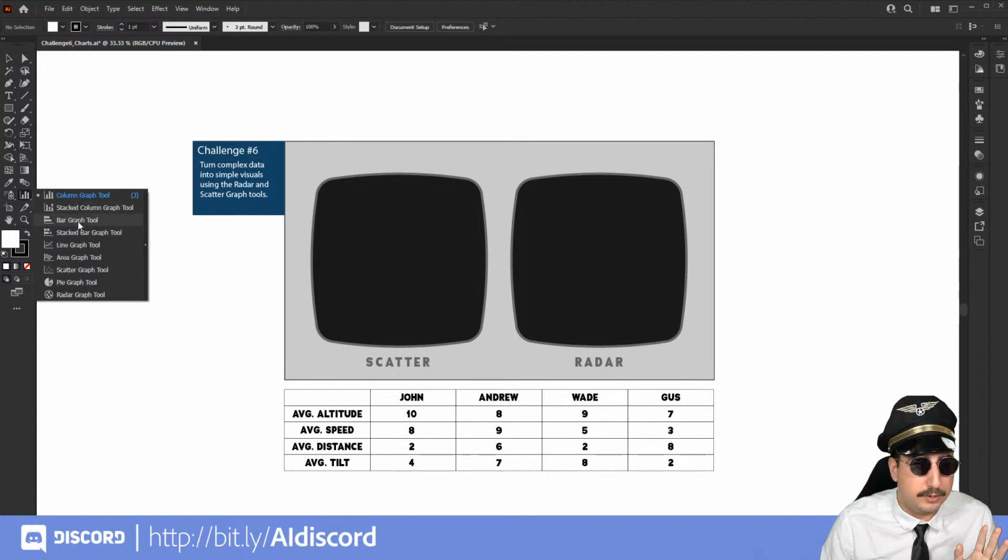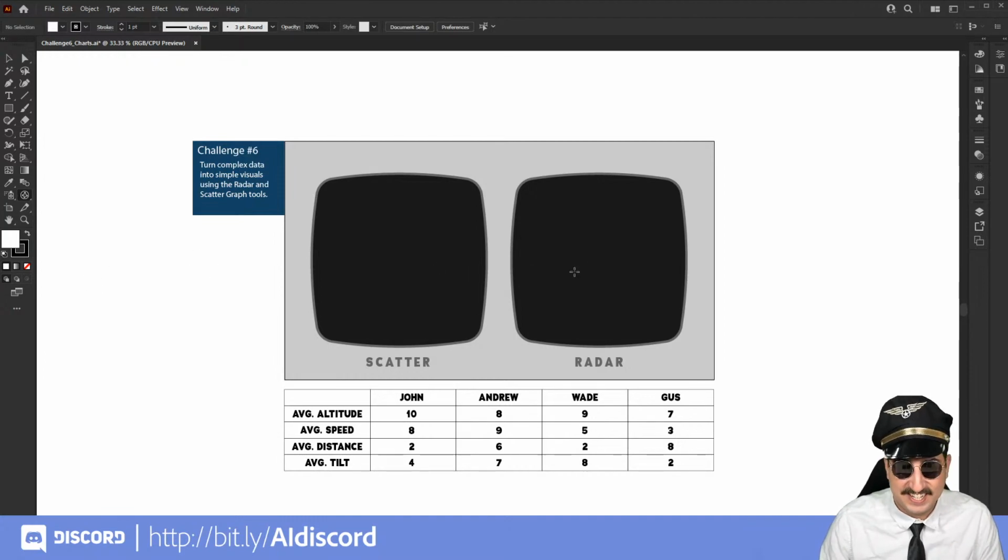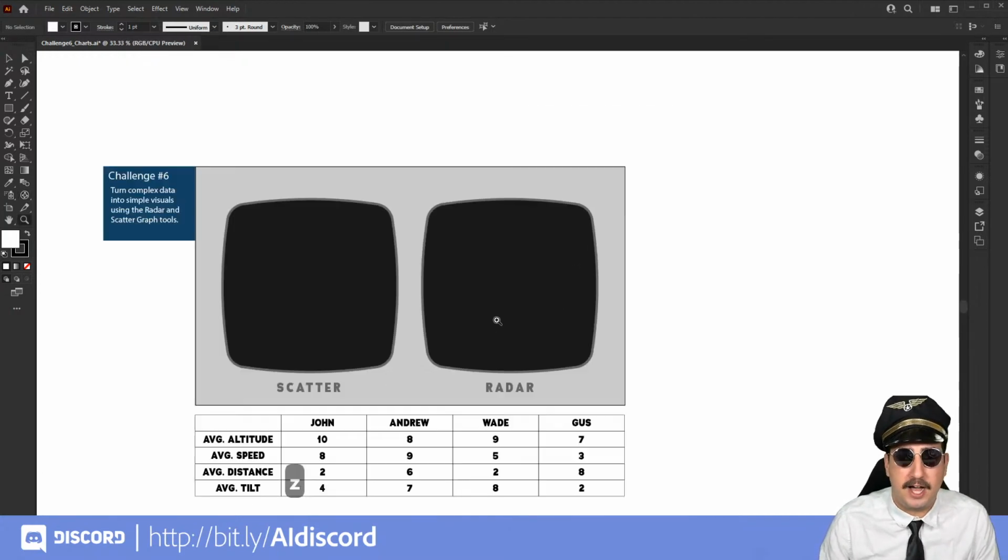You also may use the bar graph tool over here. We're not using those today. We're getting crazy. We're going to start with the radar graph tool. A radar graph is used to plot kind of complex data.